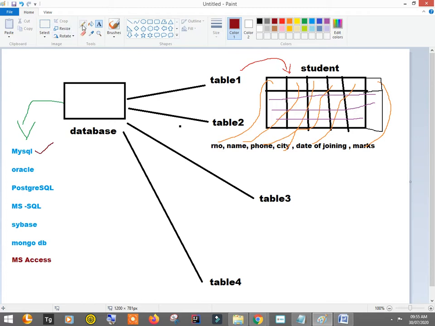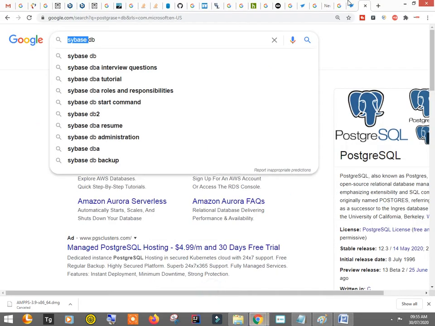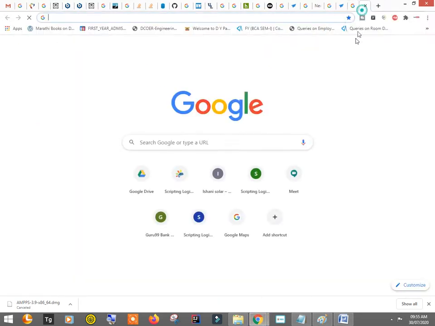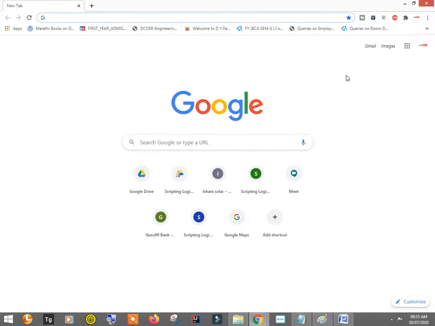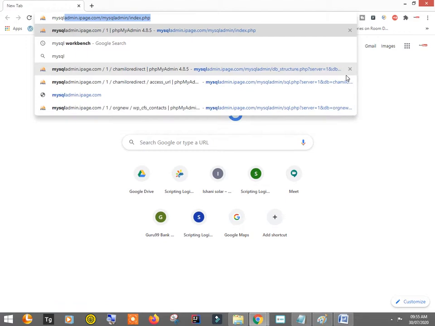Out of which we are going to focus on MySQL, because MySQL is free and you can easily install it. If your operating system is 64-bit, which it should be, please download MySQL and install it.